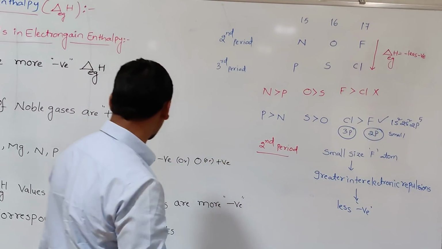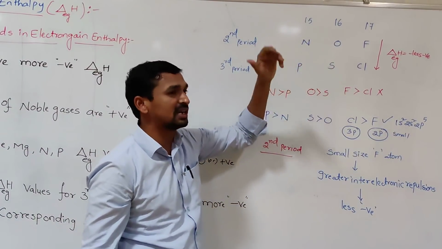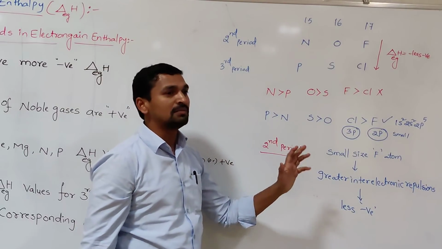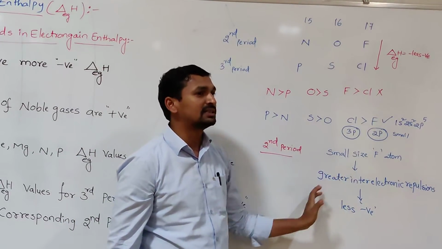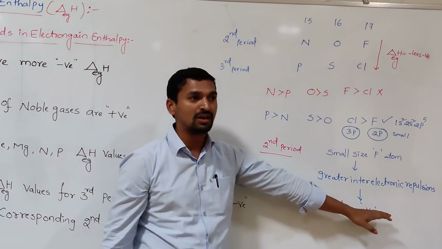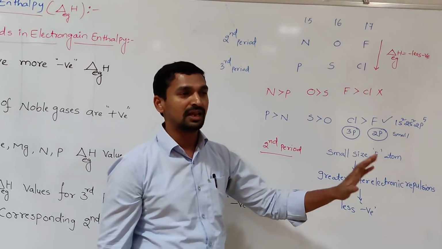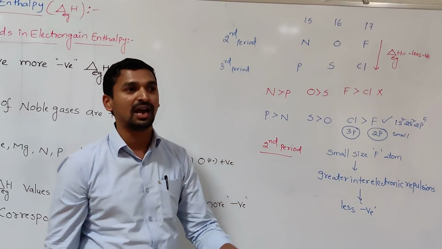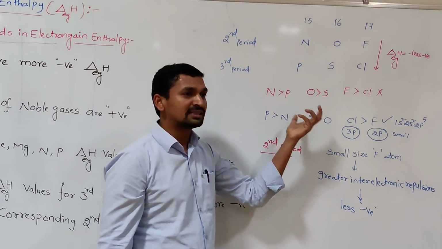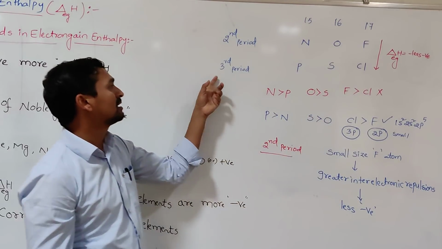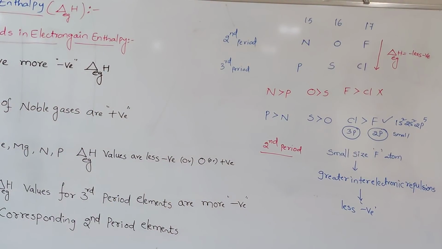So simply, what the question asks is, why are the third period elements having the more negative electron gain enthalpy value than the second period? Okay. So the reason is simply that the second period elements are smaller in size. Because of the smaller size, greater inter-electronic repulsions are present. To overcome those inter-electronic repulsions, a certain amount of energy will be utilized. That's why less amount of energy is released than you expected. That's why the second period elements are having the less negative electron gain enthalpy value compared to the third period elements. So these are some important trends in the electron gain enthalpy.